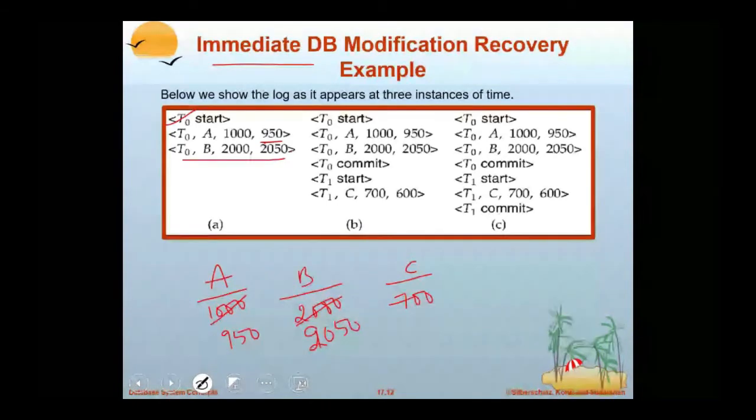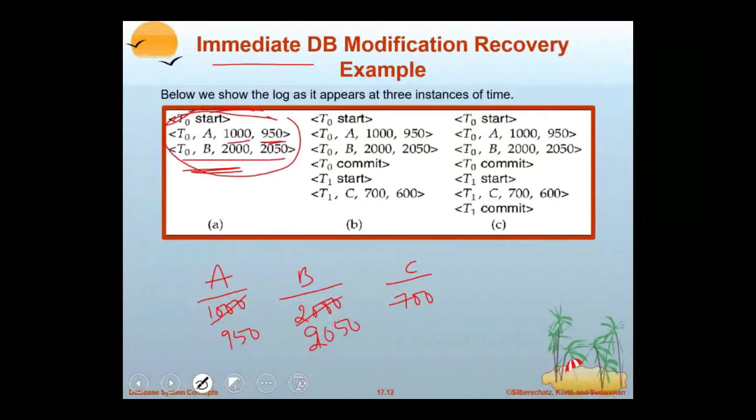Because no commit operation, it means that this transaction is not completed. If it is not completed, what action is to be done? This 950 should be changed to 1000, this 2050 should be changed to 2000. It means it has to perform an operation called undo. We call undo. It is performing undo of the transaction T0.